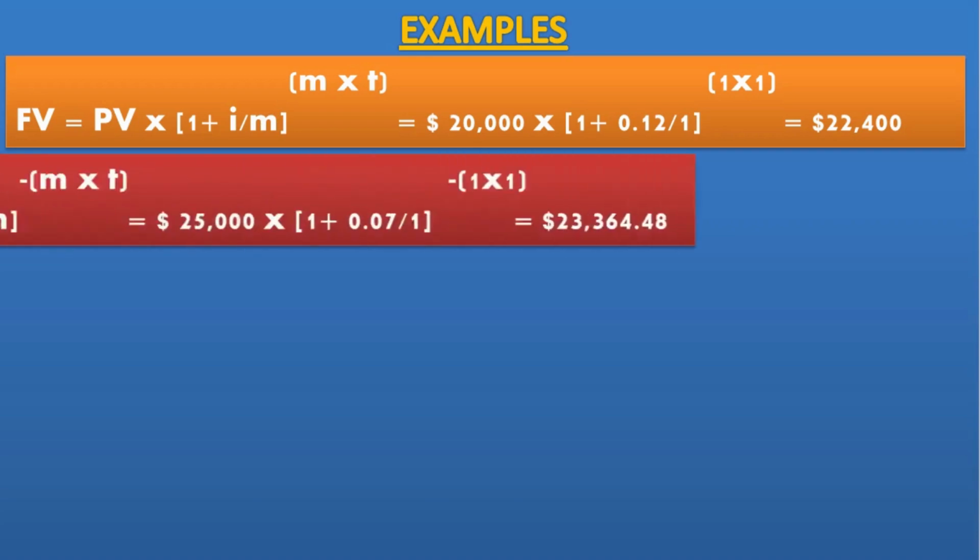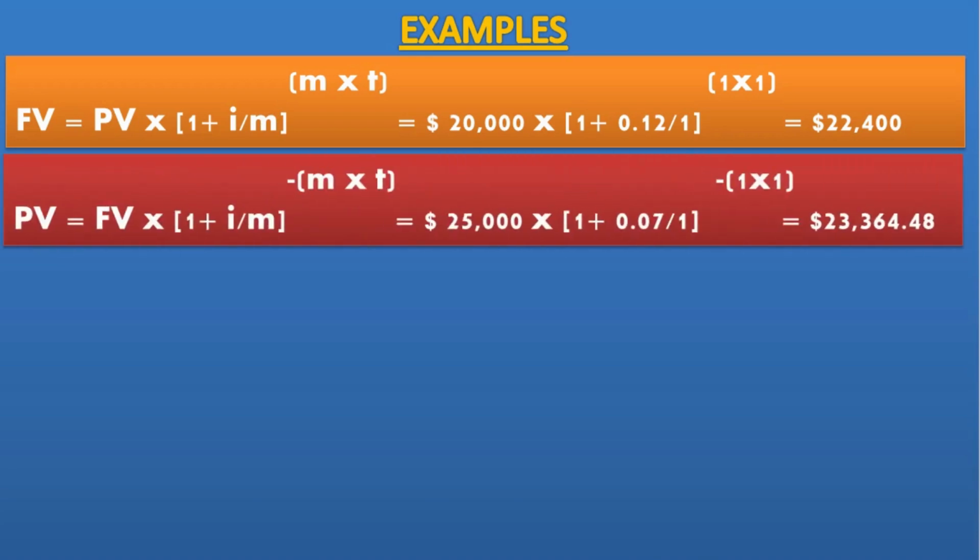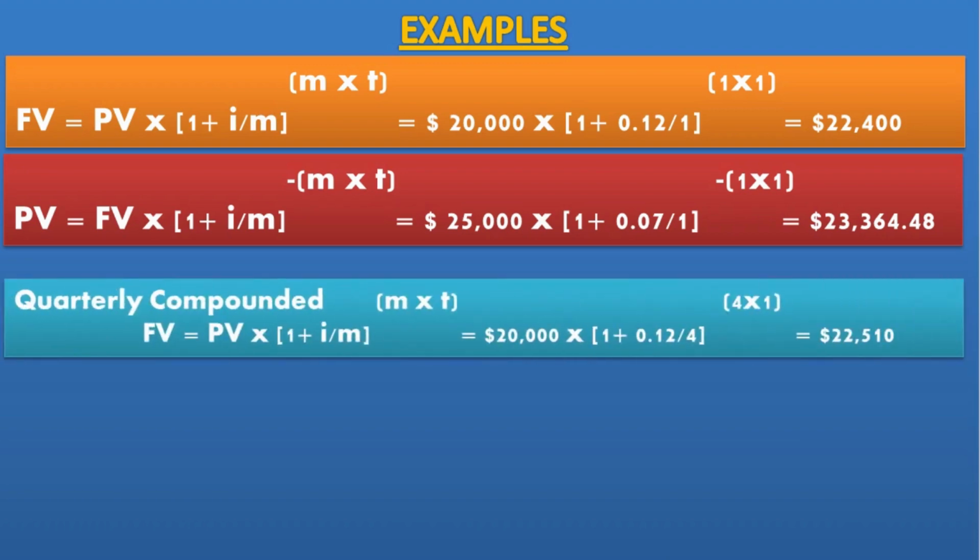Let's calculate the present day dollar amount compounded annually at 7% interest. That would be worth $25,000 1 year from today. The present value will be $23,364.48. The number of compounding periods has a dramatic effect on the time value of money calculations.